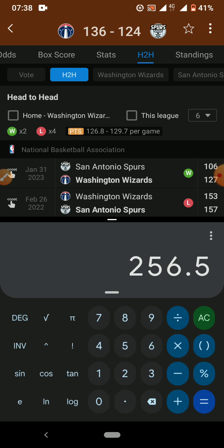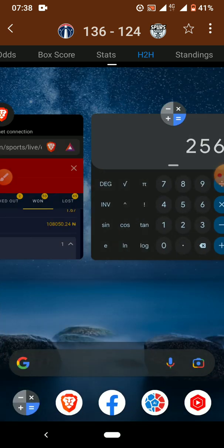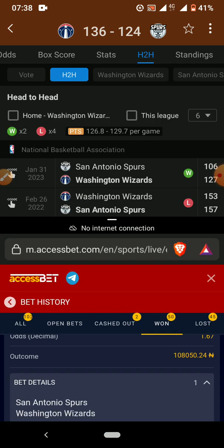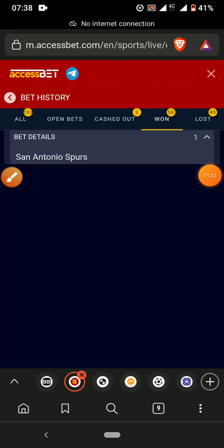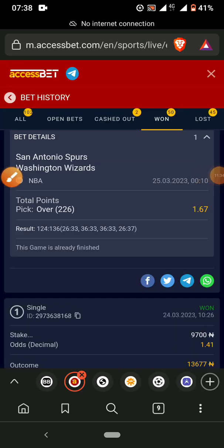So the actual strategy now is to go back on the bookmaker that you are using, and you will get to check the lowest overs and the highest unders.